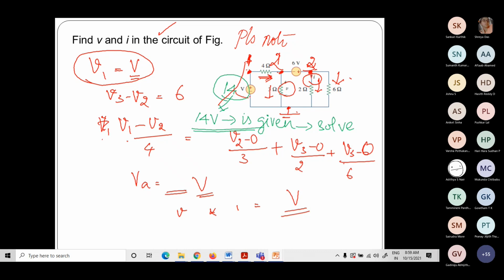So I missed giving the value, and now using this value you can proceed. If anything like this happens in your assignment question or any CAT1, then you can write your final voltage and current in terms of capital V, as far as this example is concerned. Voltage will be in volts and current will be in amps. The V value is not given. Okay, so let us move on.